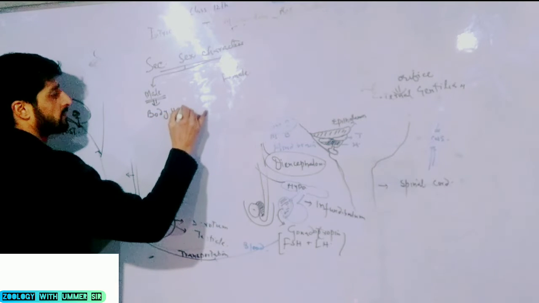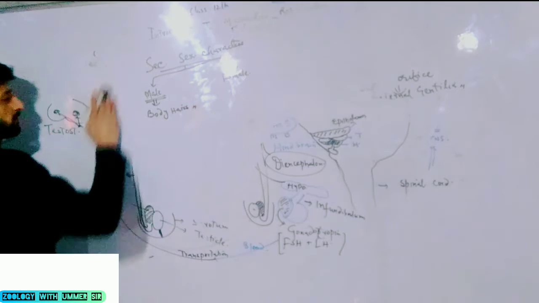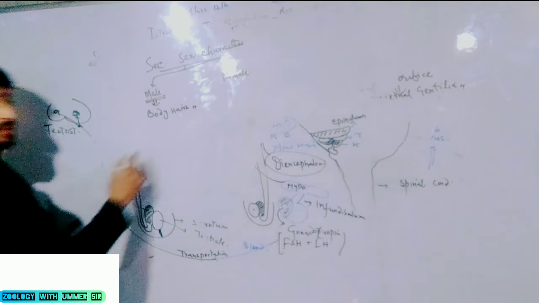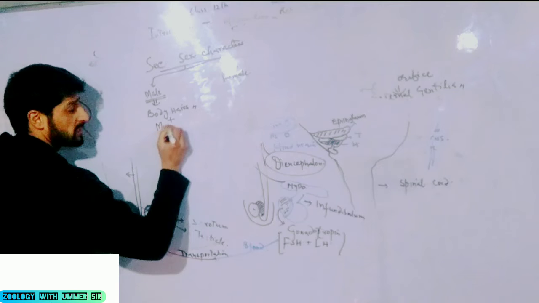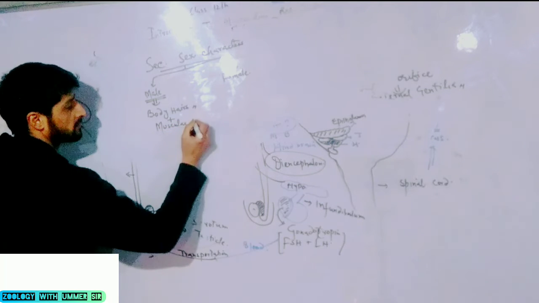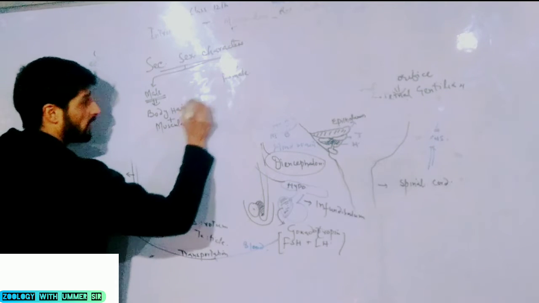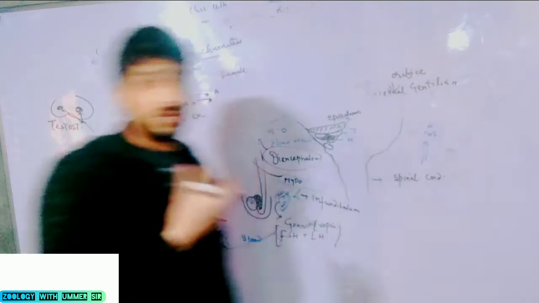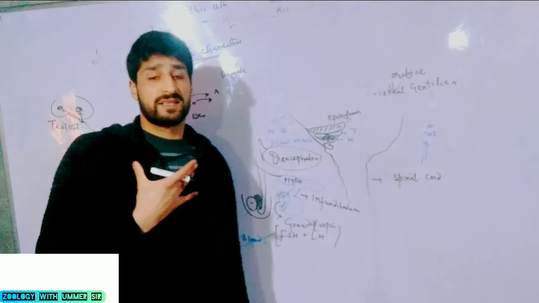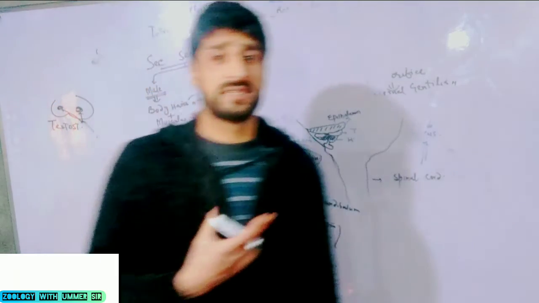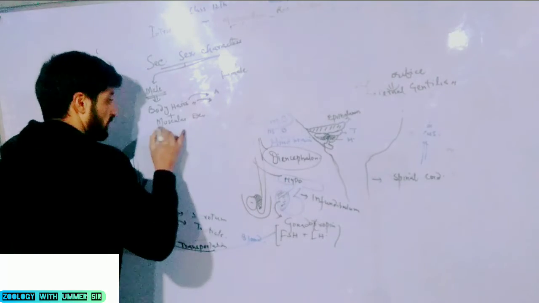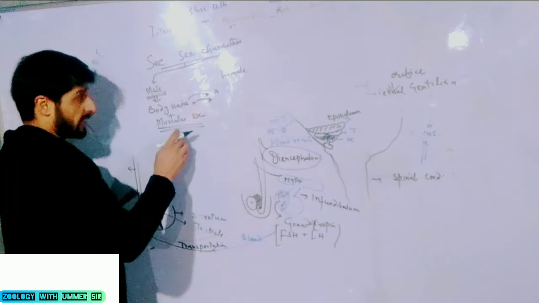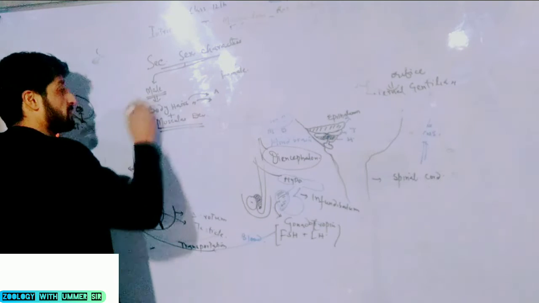You all know. Not only body hairs, in case of males, there is excessive muscular development. When I say body hairs, I mean mustaches, axillary hairs, thoracic hairs, or pubic hairs.